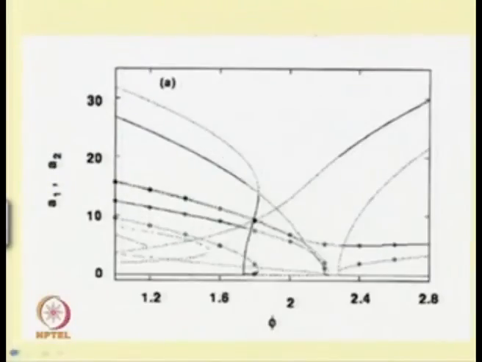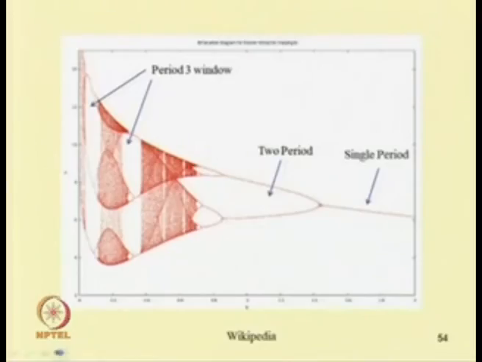We will study different types of responses and how periodic and quasi periodic responses occur. This is also one example, taken from Wikipedia, where initially there is a single period, then we have 2 periods, then a window of 3 periods, and a window of 1, 2, 3 and 4 periods. In other portions the response is chaotic. So, you have seen some examples of chaotic response, and next class we will complete this module by studying quasi periodic and chaotic response.